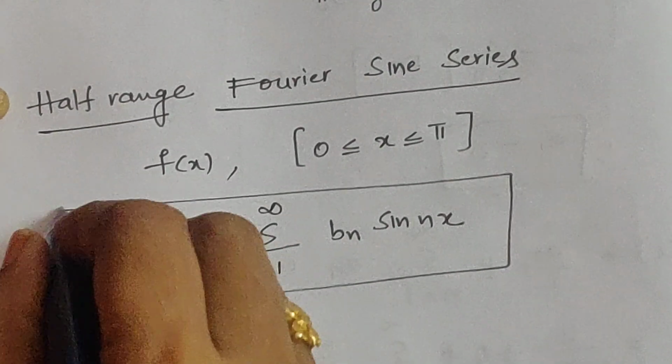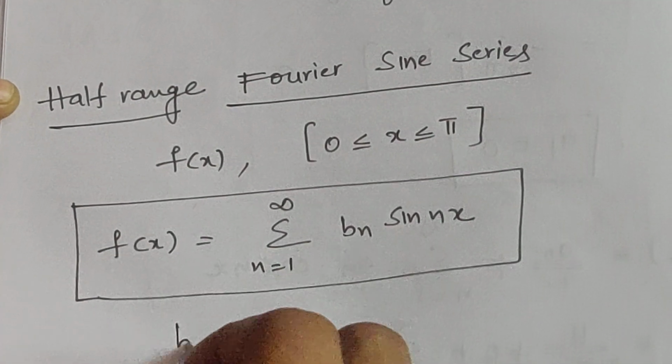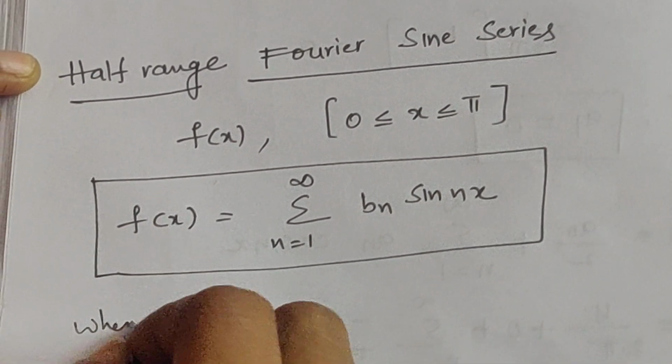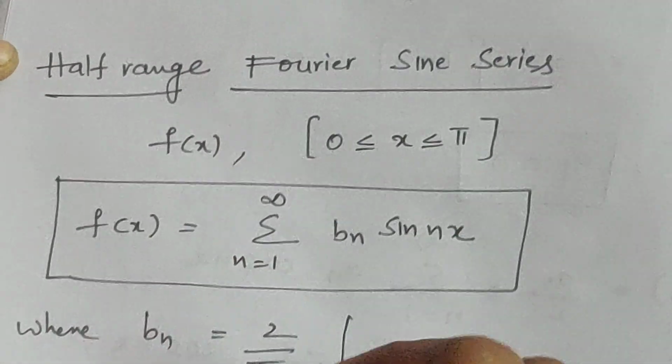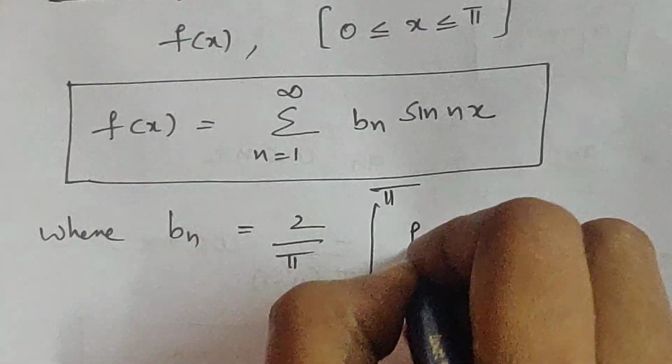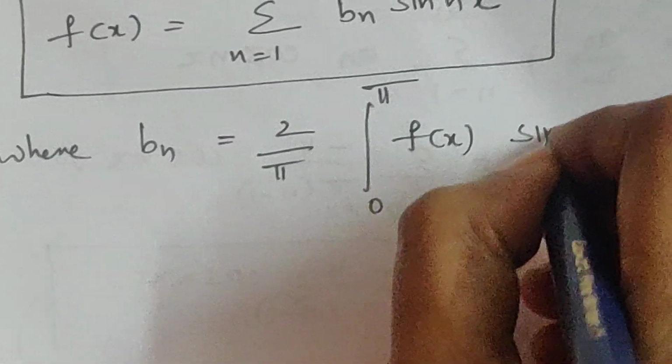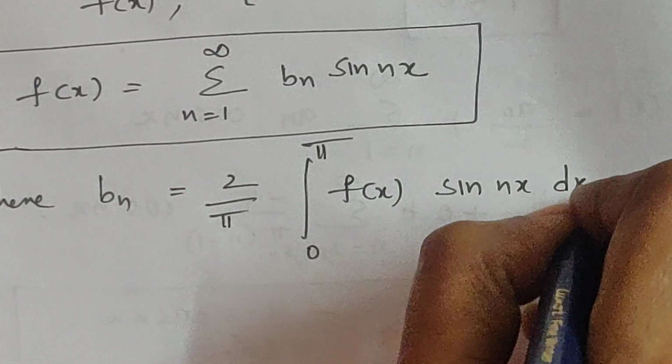The formula to find the Fourier coefficient bn is bn equal to 2 by pi integral 0 to pi f of x sin nx dx.